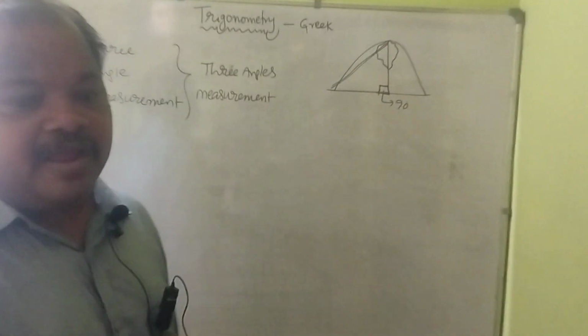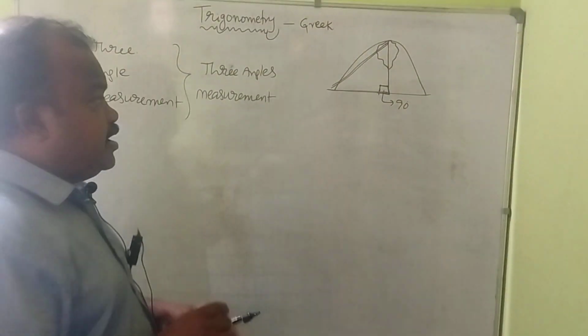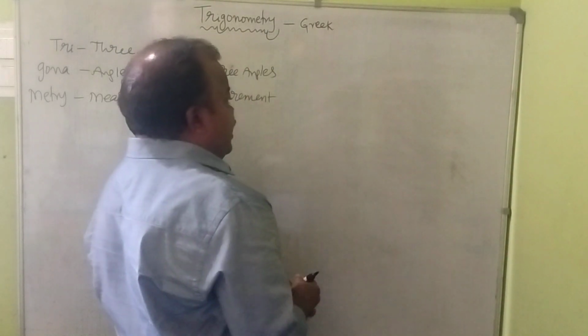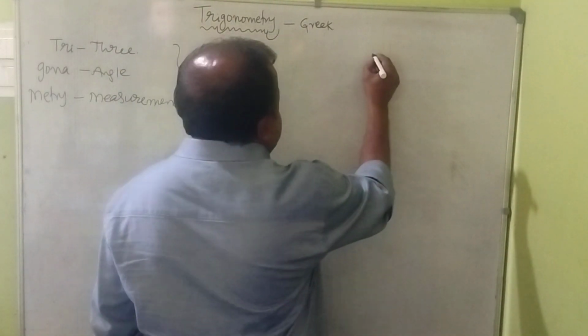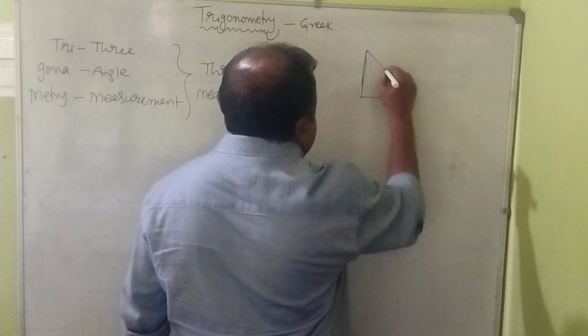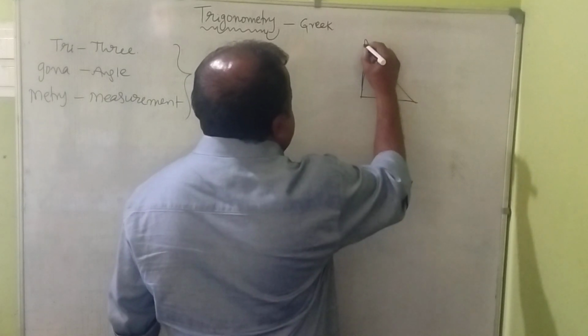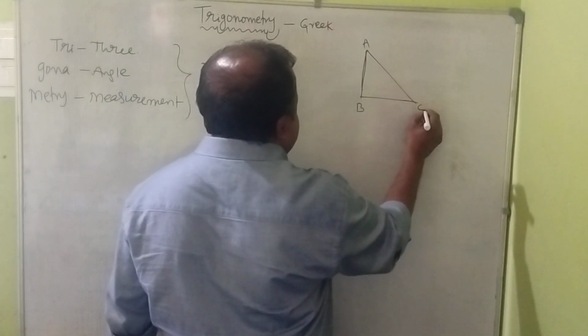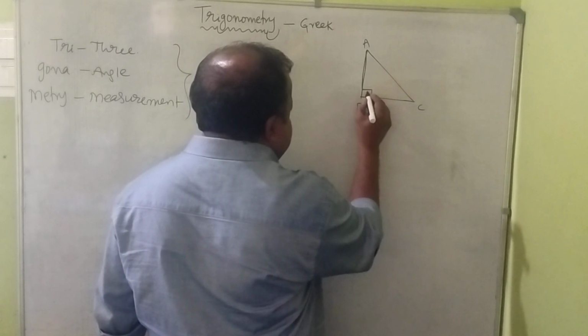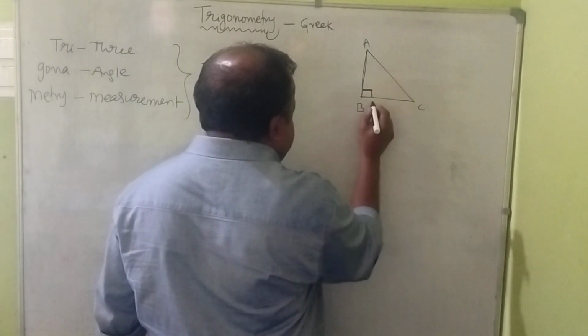Here see, in a right angle triangle, what do we observe? One right angle and one acute angle. Suppose this is taken as vertices A, B and C, and at vertex B we observe one square box.